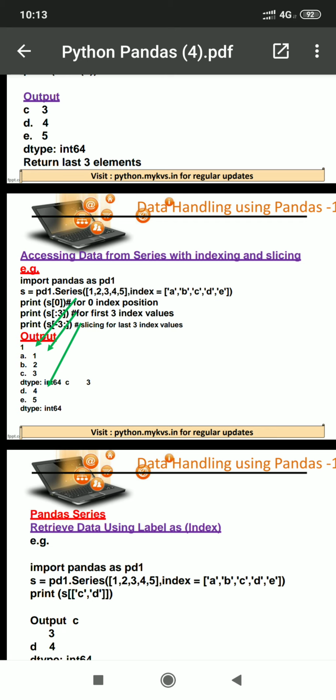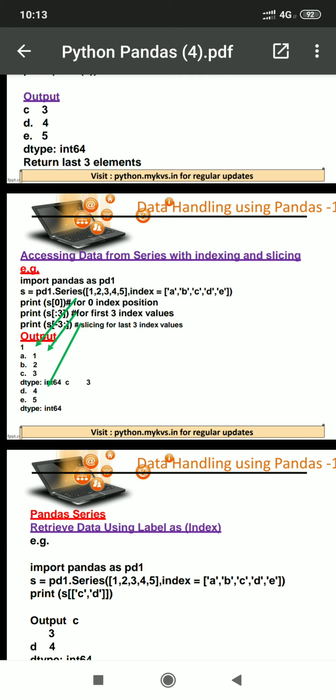We can extract values by index position, with the specification of numerical index position, even if we are passing labels for the purpose of index.